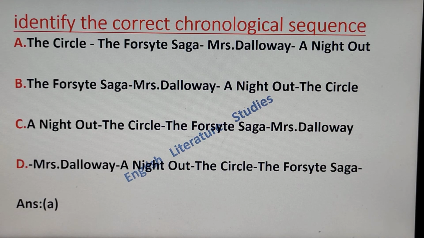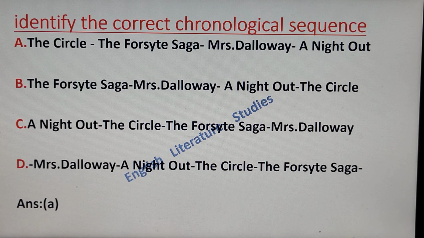Then next question is, this is my last question. Identify the correct chronological sequence, in which option A is The Circle, The Forsyte Saga, Mrs. Dalloway, A Night Out. Then option B is The Forsyte Saga, Mrs. Dalloway, A Night Out, The Circle. In option C, A Night Out, The Circle, The Forsyte Saga, Mrs. Dalloway. And option D is Mrs. Dalloway, A Night Out, The Circle, The Forsyte Saga. The correct answer is A, according to which the chronological sequence is like this: The Circle, The Forsyte Saga, Mrs.